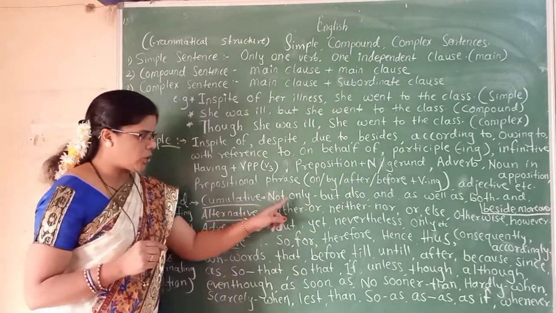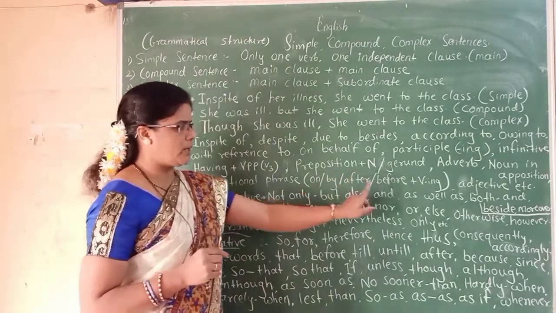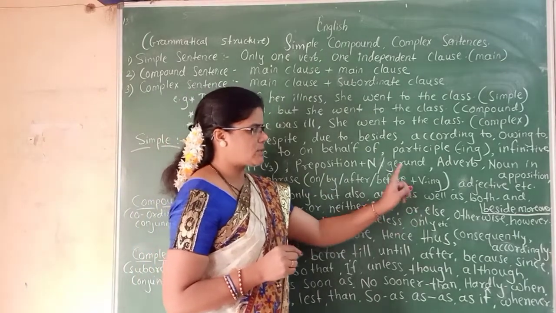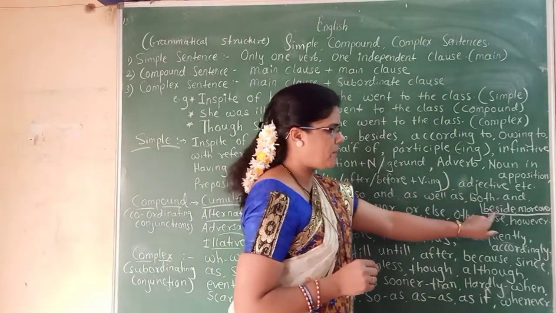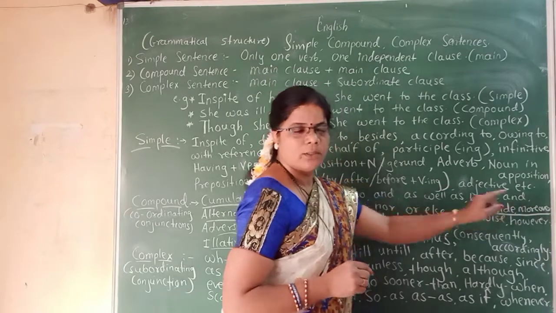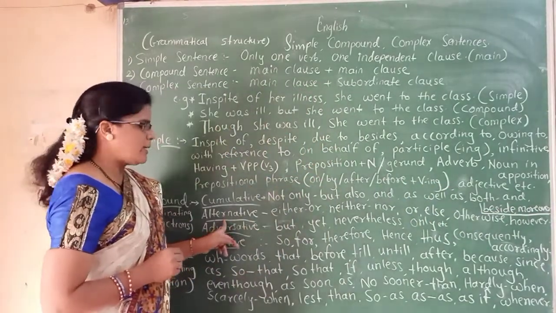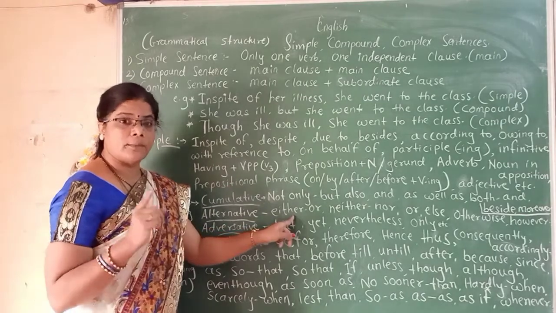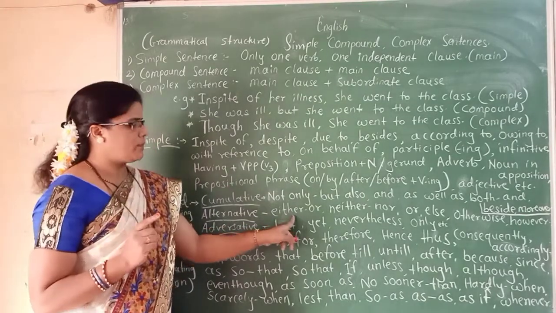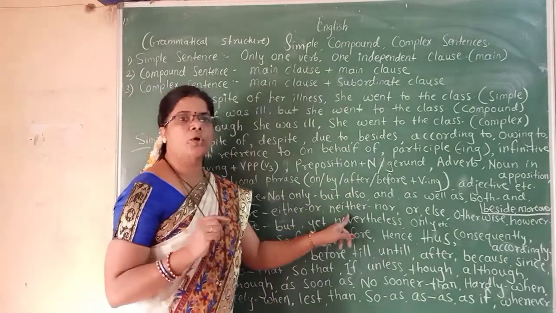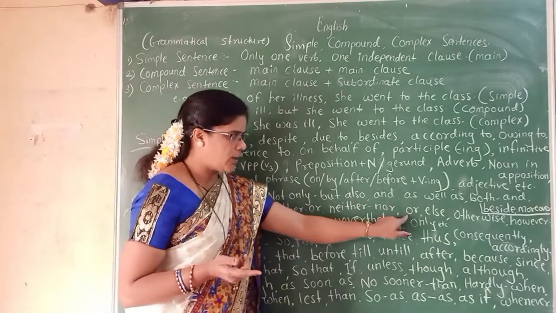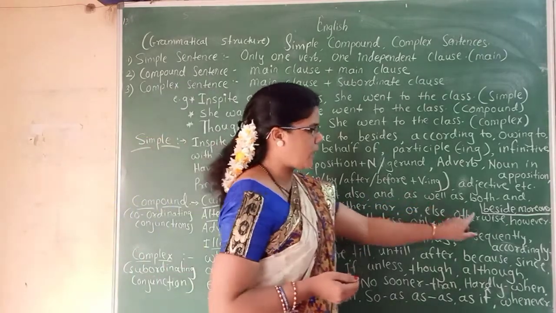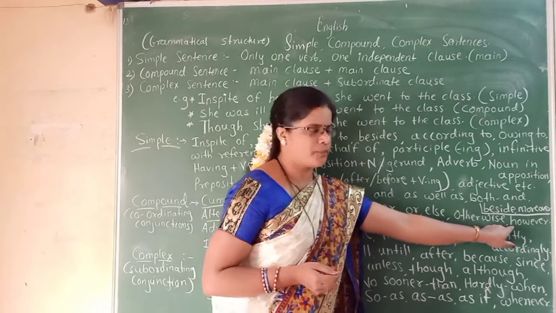Those are not only but also, and, as well as, both and, beside, moreover. Then alternative coordinators are either or, next, neither nor, or else, otherwise, however.